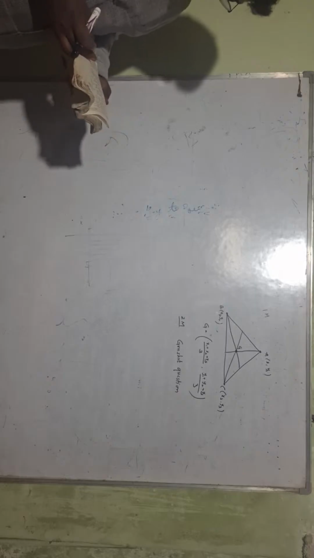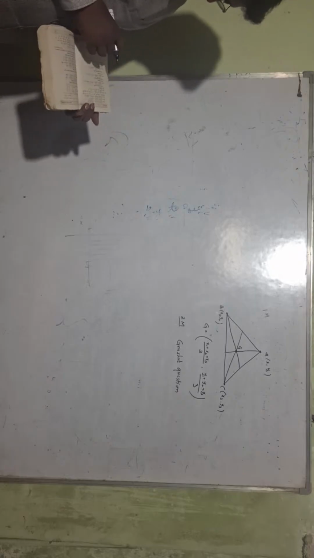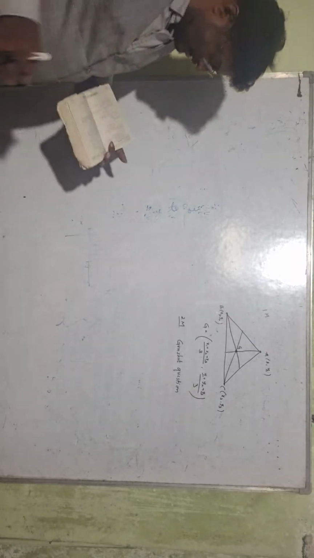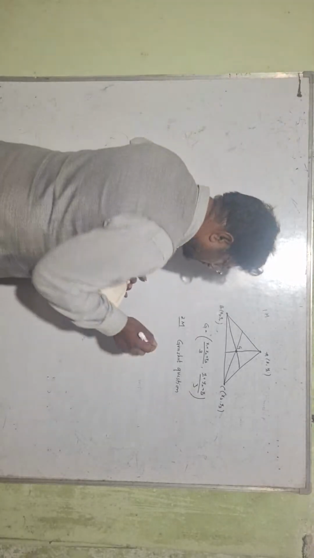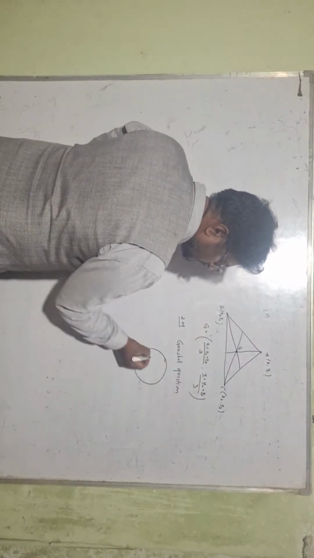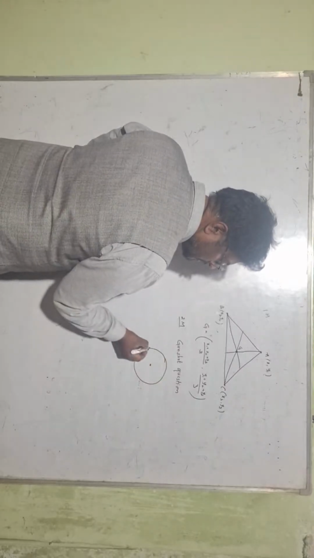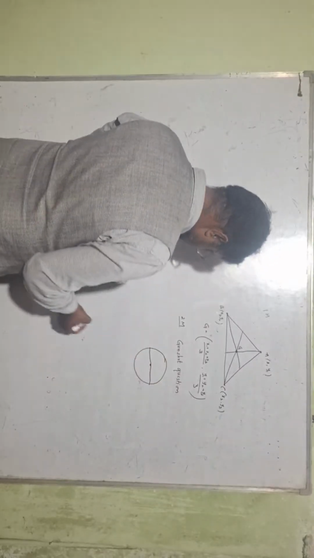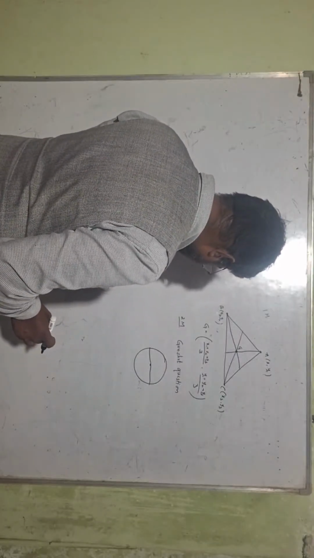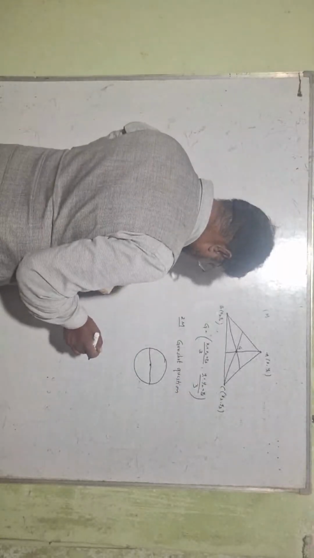So here, this is a 2 mark question on the circle. The center of the circle and diameter of the circle, and they'll give you one end of the diameter, and they are given the center.